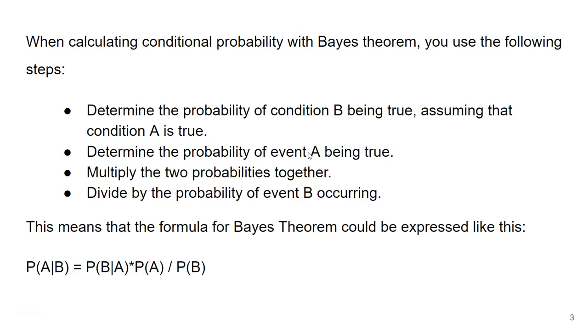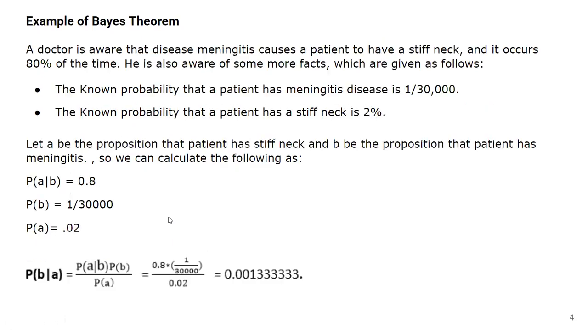Determine the probability of event A being true, that is P(A). Determine the probability of event B being true, that is P(B). Multiply the two probabilities together: the probability of B being true when we assume that event A is already true, multiplied by the probability of event A being true regardless of any other condition, and then divide it by the probability of event B occurring. So this is the conditional probability of event A given event B. This is called the Bayes theorem formula.